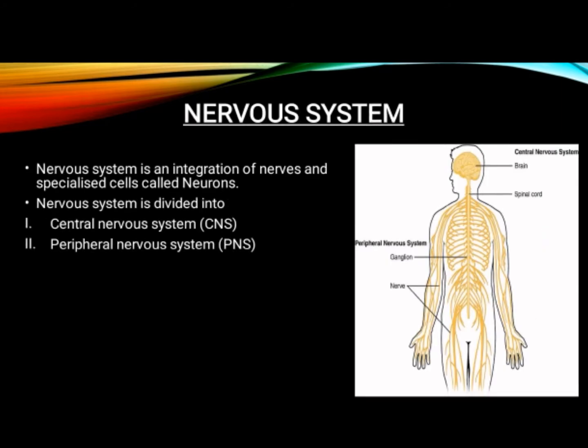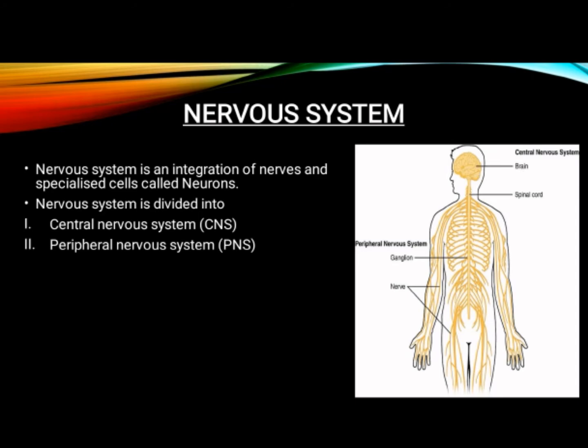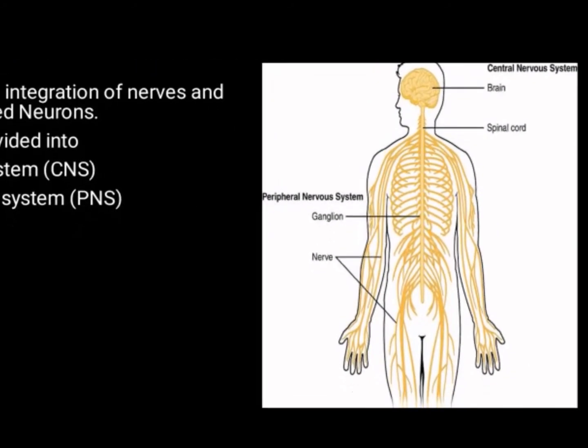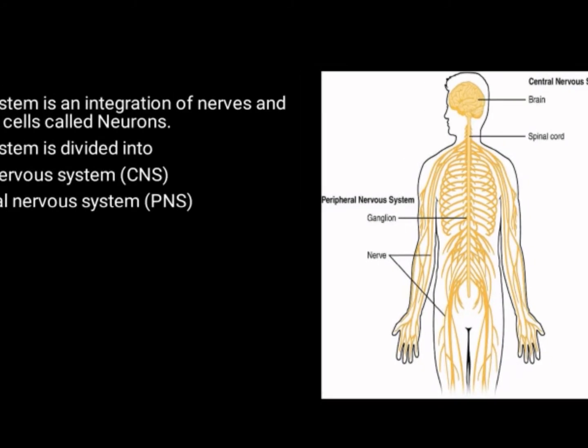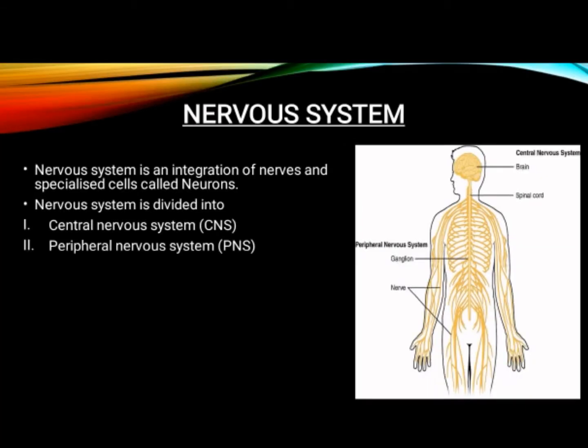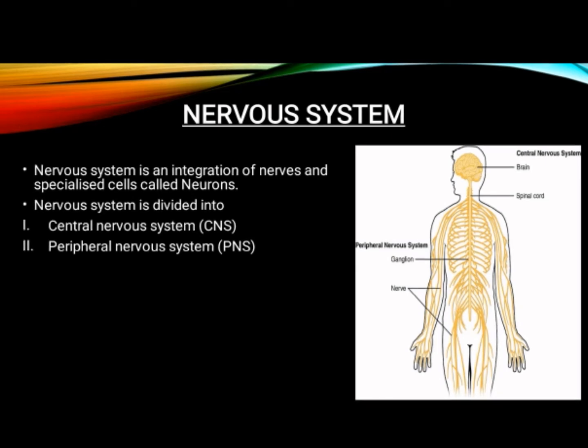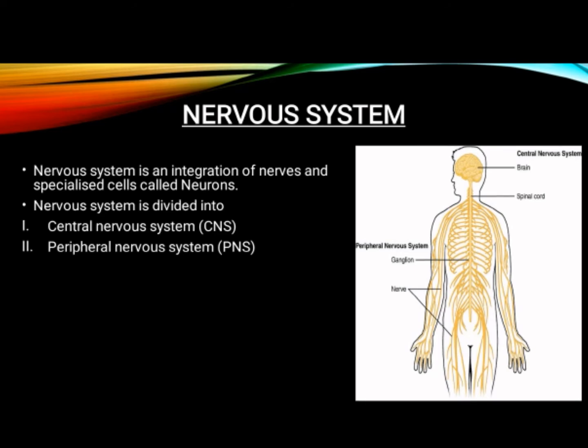Nervous system. Next, we are going to learn about the nervous system. The nervous system is an integration of nerves and specialized cells called neurons. I have kept the picture here so you will be able to see clearly. What is the meaning of integration? It is a combination of lots of nerves and specialized cells called neurons.